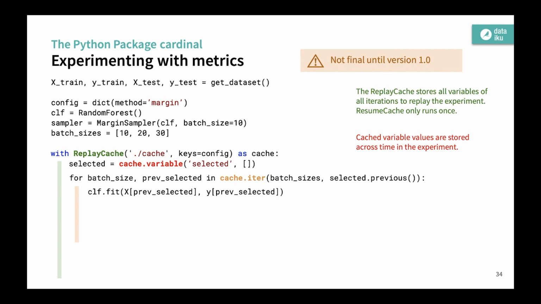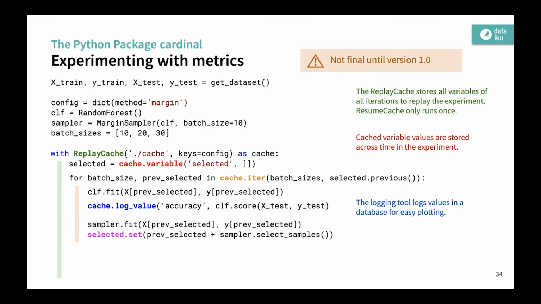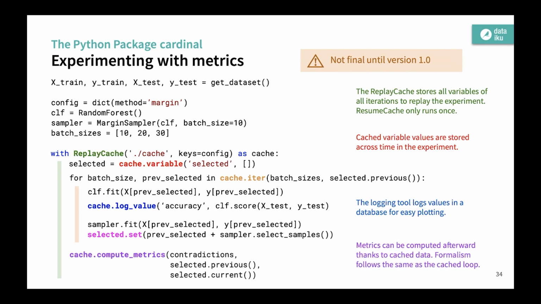Classic active learning stuff, we feed the classifier. We want to store the accuracy. Again, we provide a util for that. It will be stored in a SQLite database. Then we feed the sampler and we update the value in selected by using the previously selected indices with the new ones. And what happens is that all of that will be cached and we will be able to use it to compute metrics afterward.